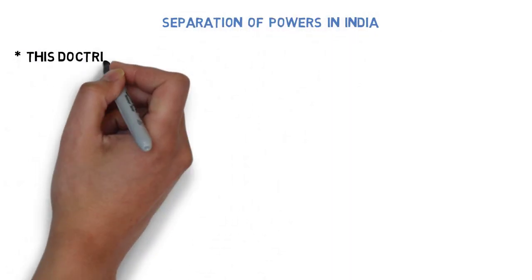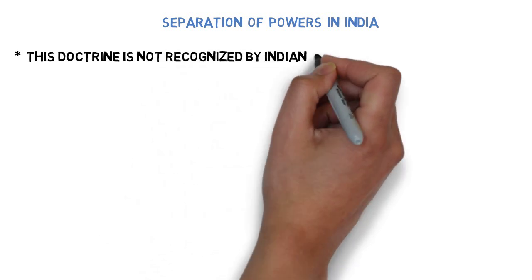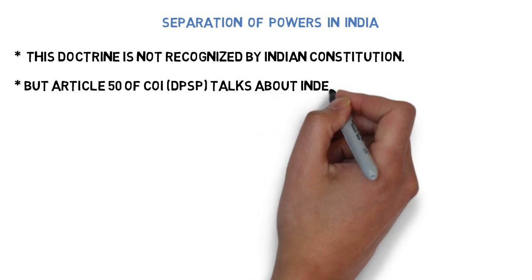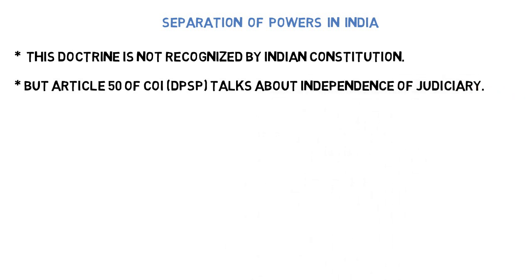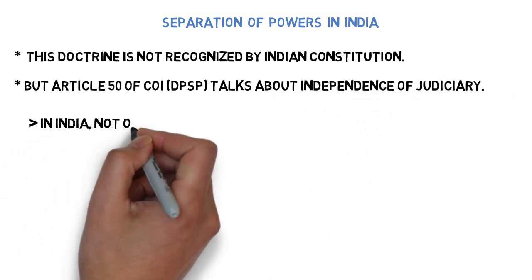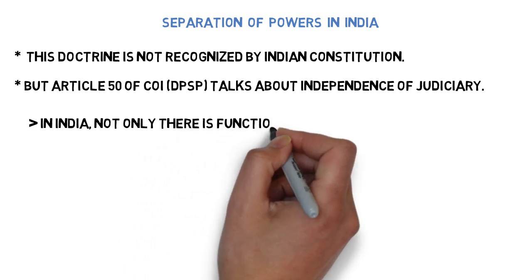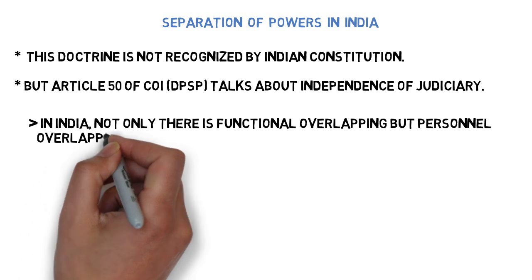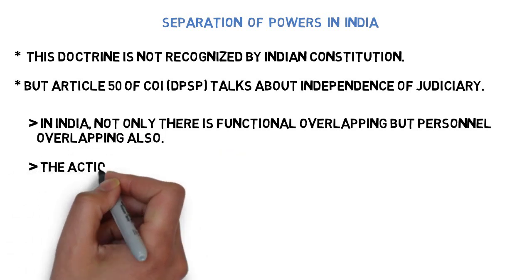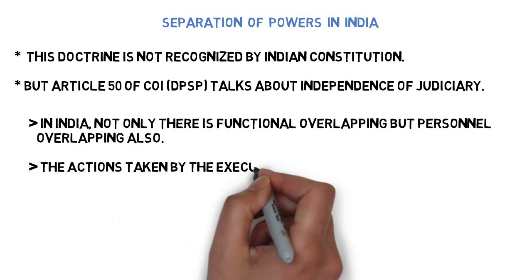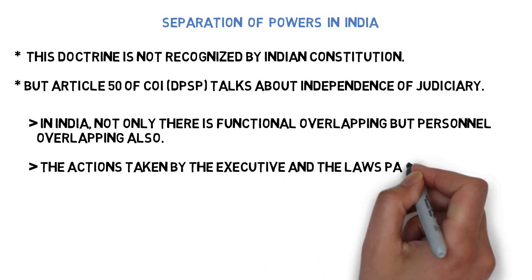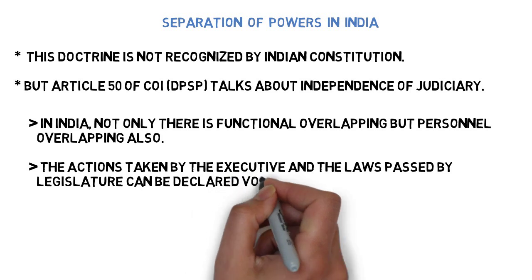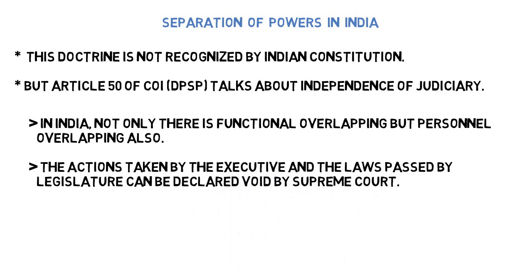Now let's see separation of powers in India. This doctrine is not recognized by the Indian Constitution, but Article 50 talks about the independence of the judiciary. In India, there is not only functional overlapping, but there is personal overlapping also. Actions taken by the executive and laws passed by the legislature can be declared void by the Supreme Court.